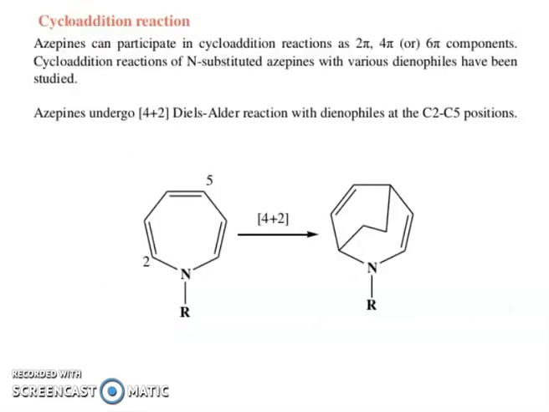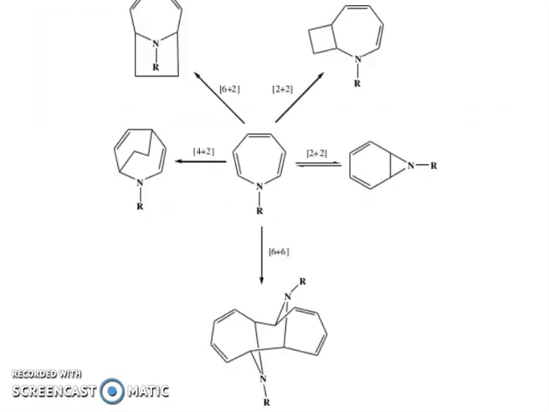Cycloaddition reaction: azepine can participate in cycloaddition reactions as a 2-pi, 4-pi, 6-pi component. Cycloaddition reactions of N-substituted azepine with various dienophiles have been studied. Azepine undergoes 4+2 Diels-Alder reactions with dienophiles at carbon 2 and 5 positions. So this is the 2+2, 6+2, 4+2, 2+2 and 6+6.